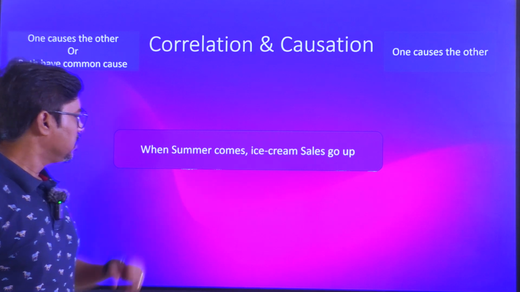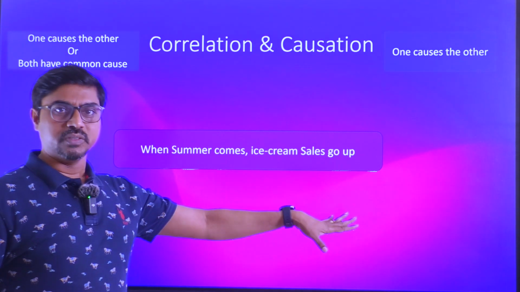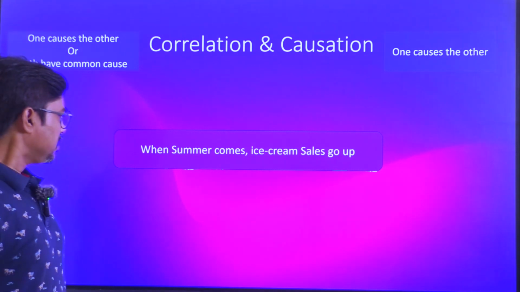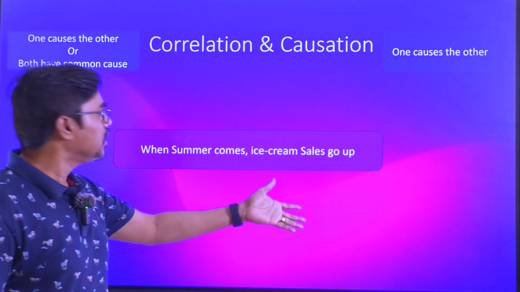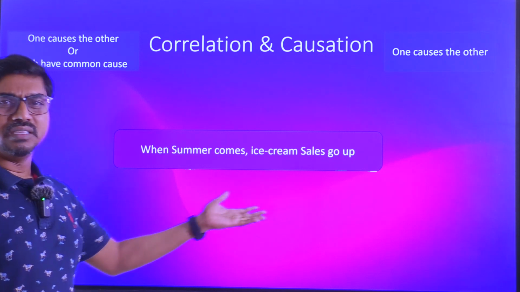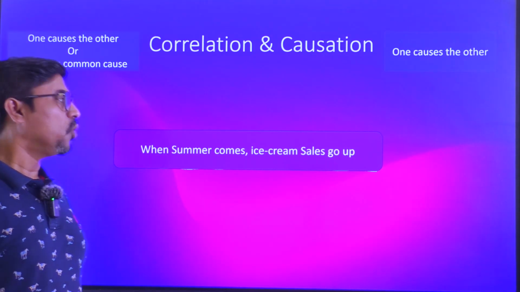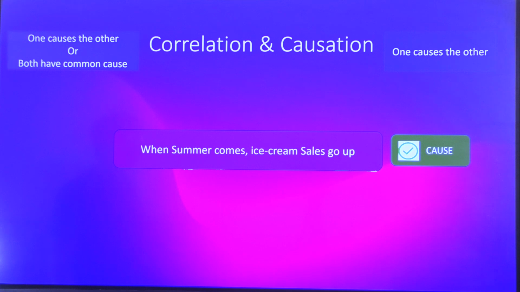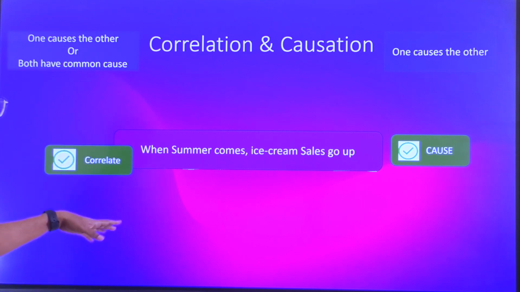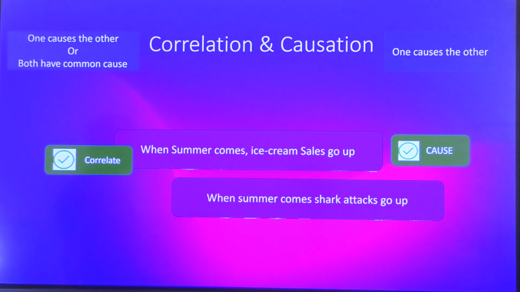This is a fact that we know. When summer comes, ice cream sales go up. So if you look at it, is there any cause-effect relation? Summer comes, ice cream is going to be sold more. Yeah, that looks like a cause because of the increased temperature, people would like to eat something cold. So there is a causal relation. You can give a logical explanation to that. And of course, whenever you have a causal relation, obviously it is going to be correlated, because correlation is a superset of causation.